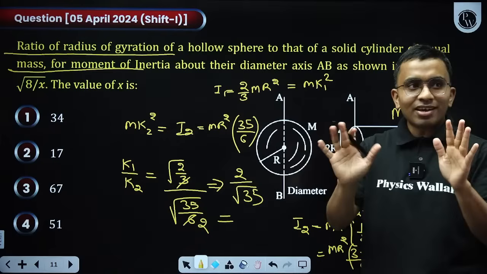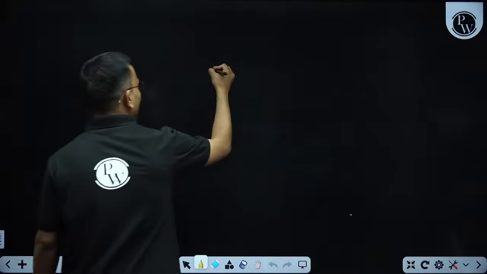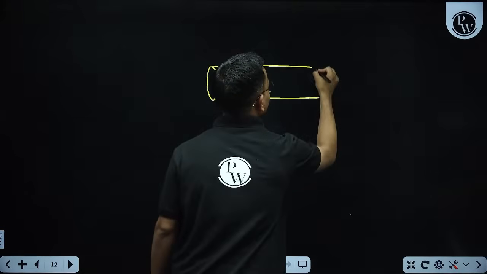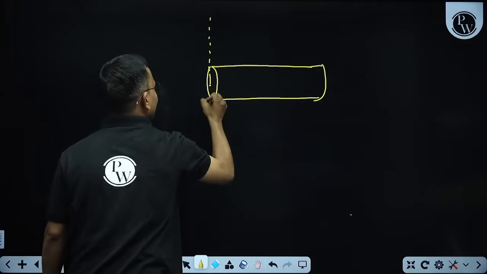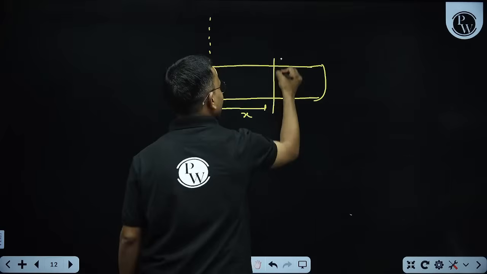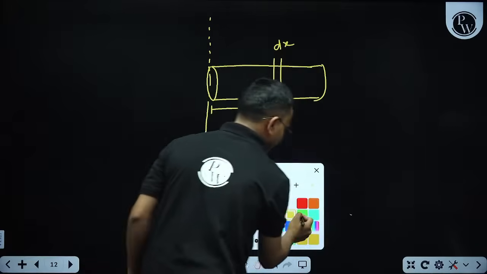No. Don't say parallel axis theorem. We cannot use parallel axis theorem here. Now, about this axis, I need the moment of inertia. At a distance x, I took a thin strip of thickness dx. Now, this is my disk.